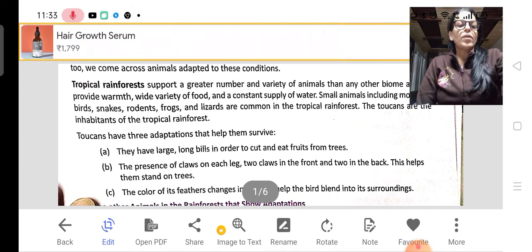This is called camouflage. Camouflage means changing your color, or hiding and blending their color in the surrounding. Any organism that changes its color along with the surrounding. Even some plants also show camouflage. The very common organism or animal which is found in our surrounding, that is chameleon.